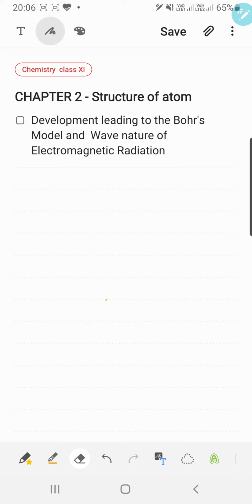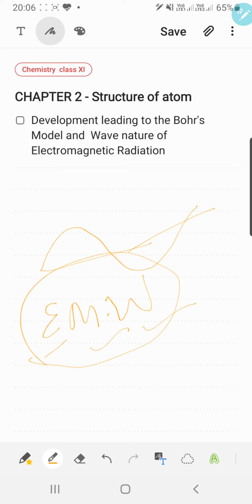So whenever any electrically charged particle accelerates, it will always produce and transmit electrical and magnetic fields, and these fields are transmitted in the form of waves. These waves are known as electromagnetic waves or EMW, electromagnetic radiations. The light which we see is also in the form of radiation. Fine. Maxwell discussed the simple properties of the electromagnetic radiation.